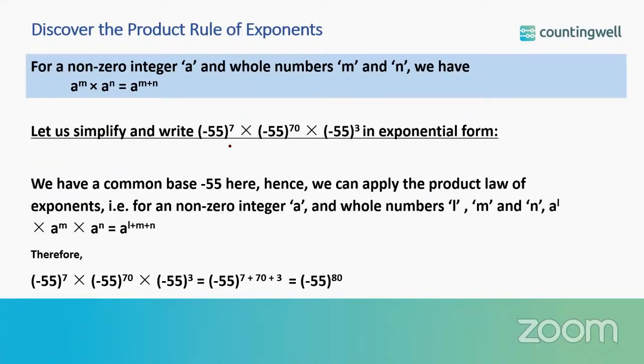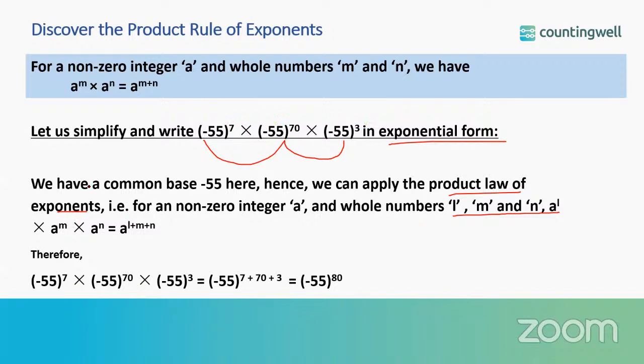Now let us simplify one more expression, which is (-55)^7 into (-55)^70 into (-55)^3, and write this in exponential form. So you can see the common base of the three terms, that is -55. So we can apply here the product law, but here we have three terms. So we have three whole numbers l, m, n. So we have 7, 70 and 3.